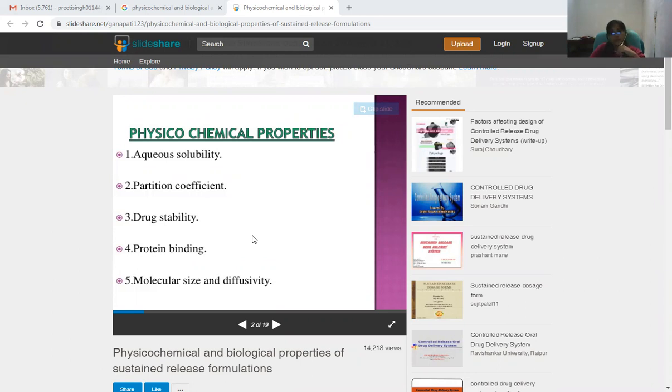So now we come to the physicochemical properties. The first one is aqueous solubility, the second one is partition coefficient, the third one is drug stability, the fourth one is protein binding, and the last one is molecular size and diffusivity.